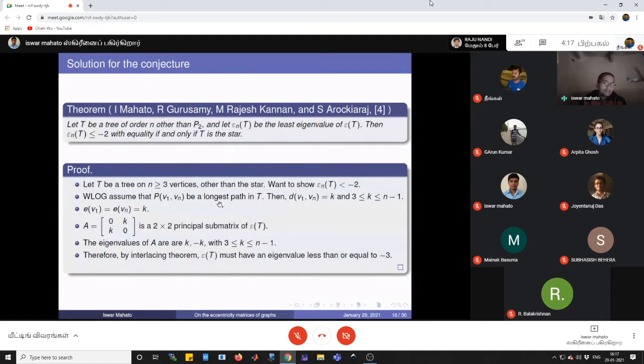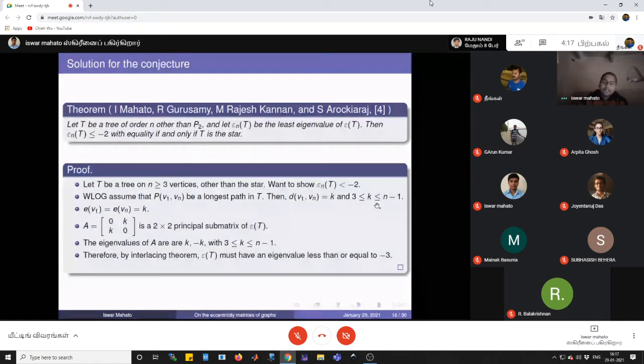So this is the limit for k. Now since v1 and vn are the end points of a diametrical path, the eccentricity of v1 and the eccentricity of vn will be k.